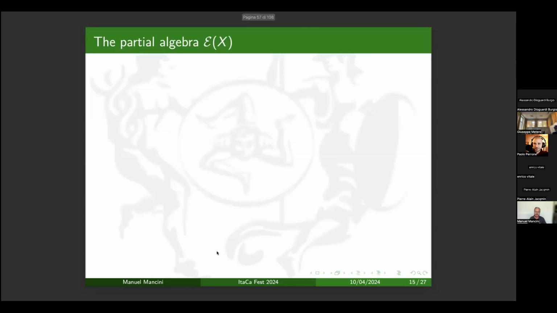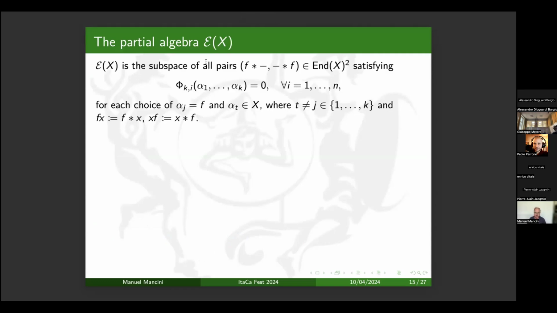Now we can define the partial algebra E(X). We start with the vector space structure. The vector space will be the space of all pairs of linear endomorphisms of X which satisfy all the identities of V when we substitute for the variable alpha j, for exactly one index j from 1 to k, an element that here we denote by f, and now I will explain what it means.